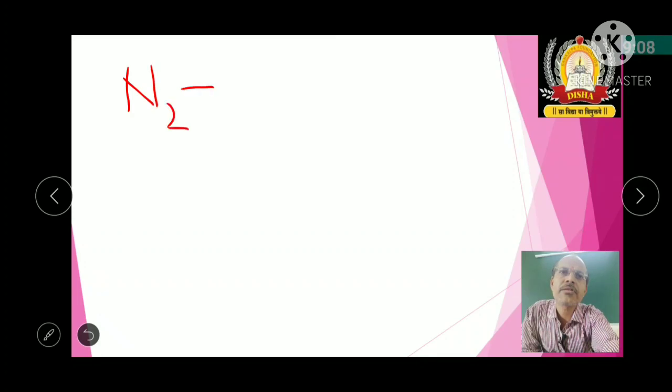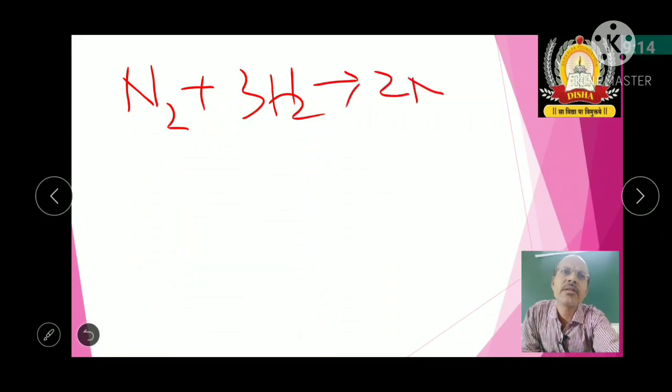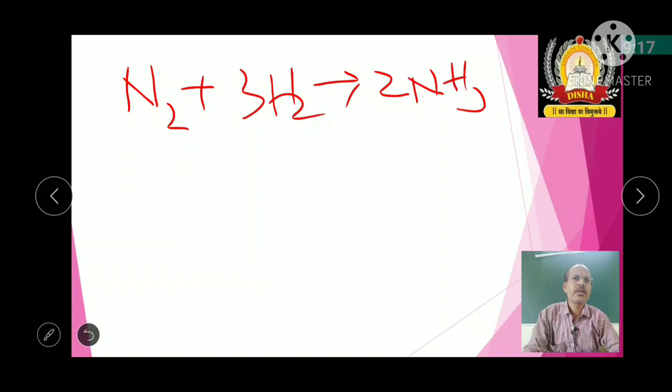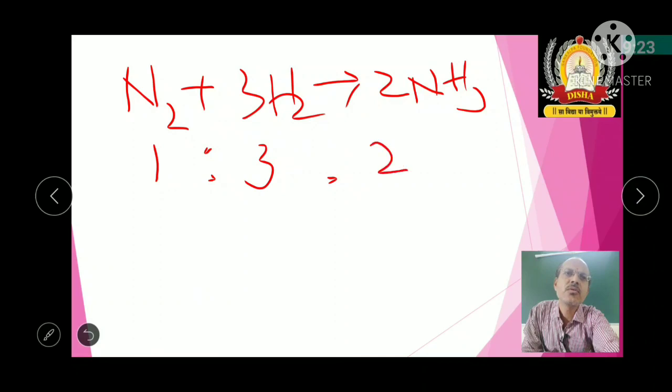Now we'll see one more example. If you take N2 plus 3H2 gives rise to 2NH3, then what is the ratio? 1:3:2. That means if you take 1 ml of nitrogen and 3 ml of hydrogen, then you get 2 ml of ammonia vapors, or you can say 100 ml, 300 ml, and then you get 200 ml. That means the ratio will be 1:3:2. So that is one more example.